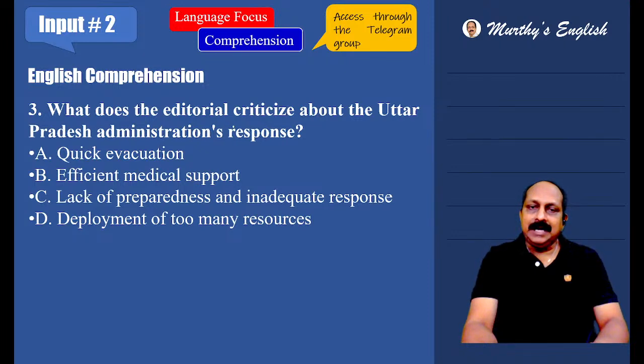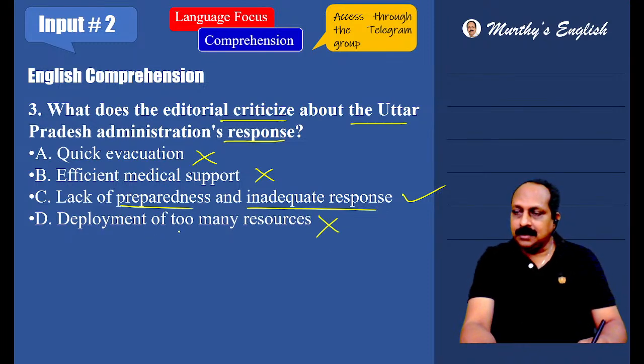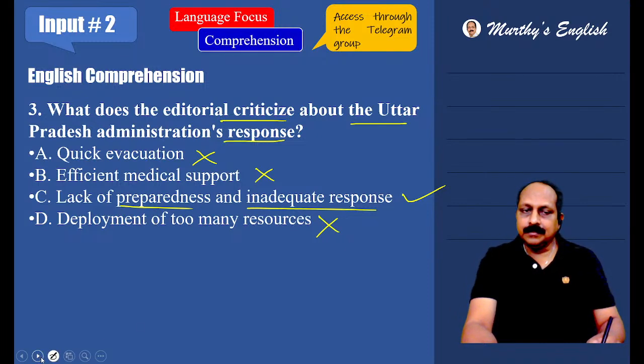What does the editorial criticize about Uttar Pradesh administration's response? Quick evacuation, not done. Efficient medical support, not there. Lack of preparedness and inadequate response. Deployment of too many resources, no. No resources as such. The answer is obviously C. Have you guys answered the third one?